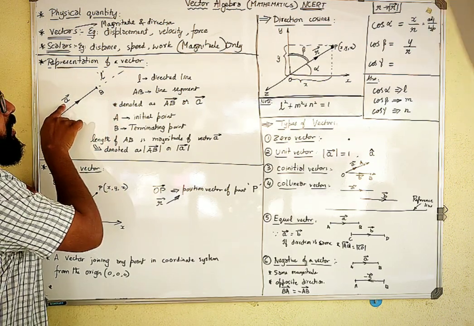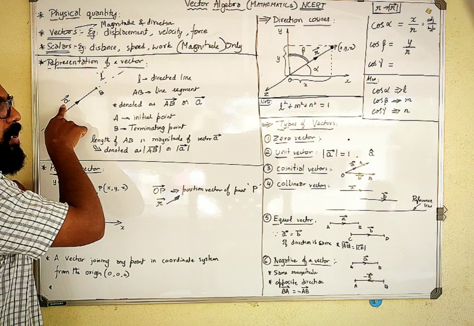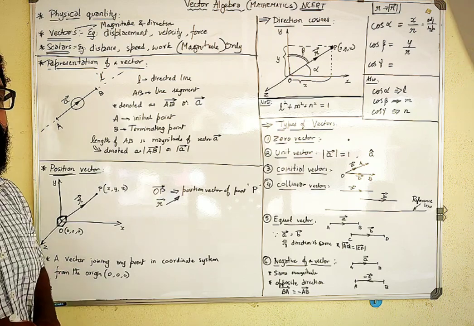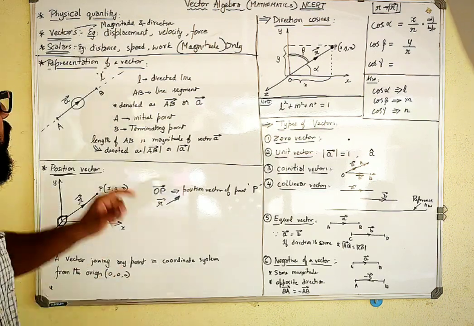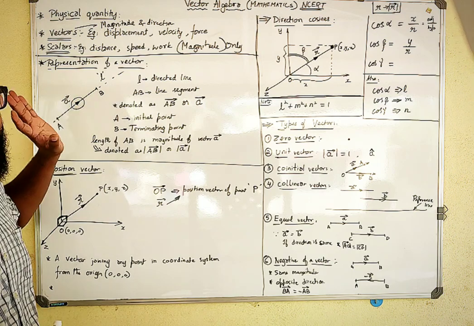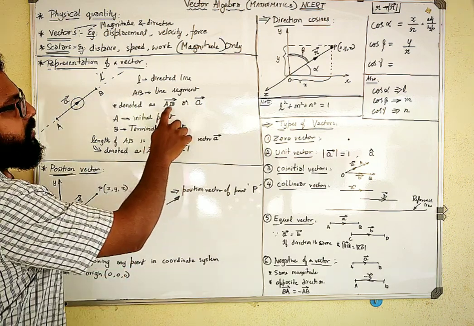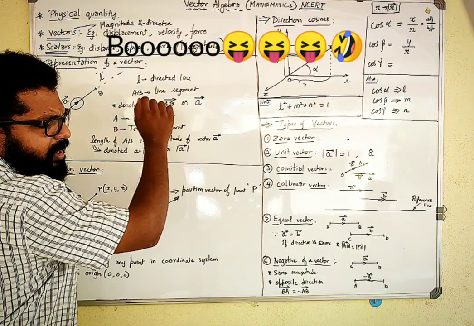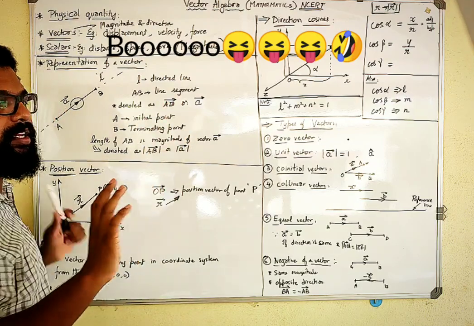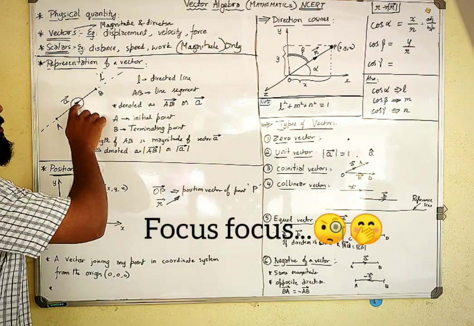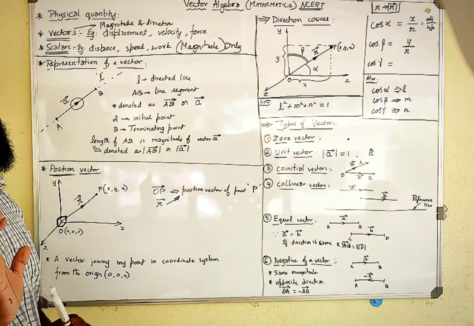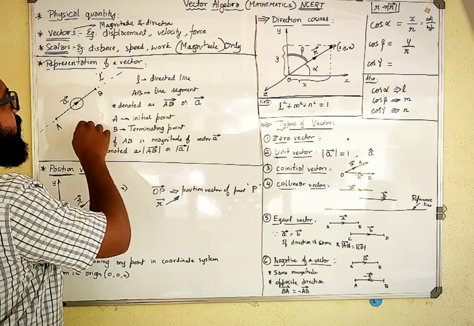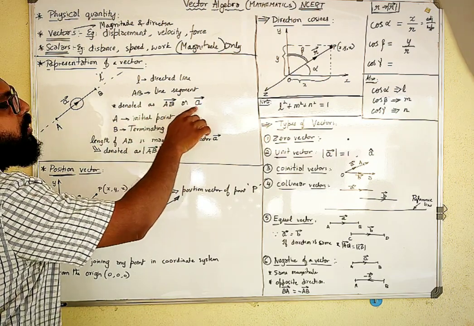Or let me name that vector as a vector. Whatever arrow mark is marked on the line determines the direction of the vector, not the arrow mark on the denoting letter. The arrow above the letter has nothing to do with the direction of the vector; it is just to denote that it is a vector. So it can be denoted as AB vector or a vector.